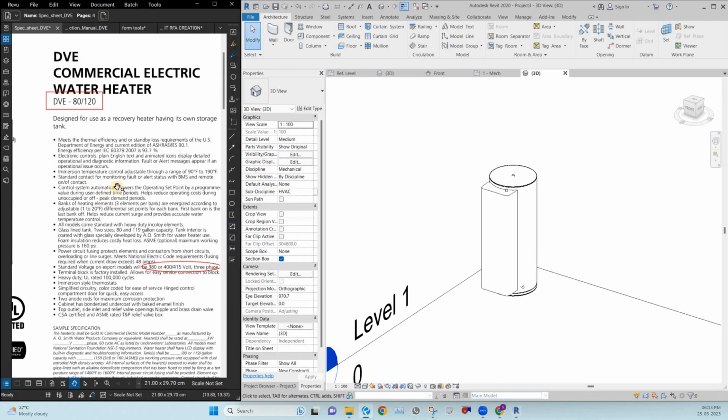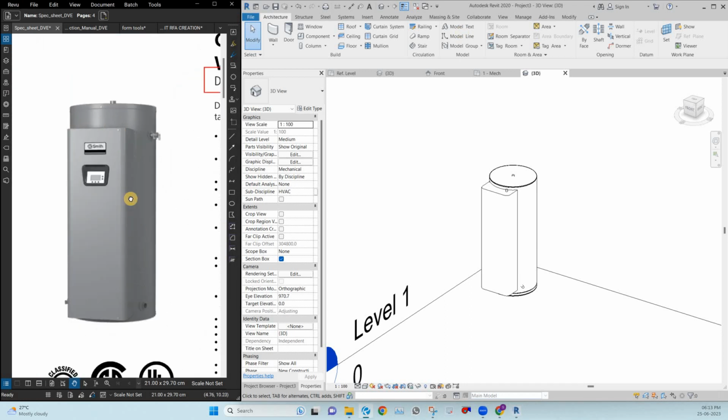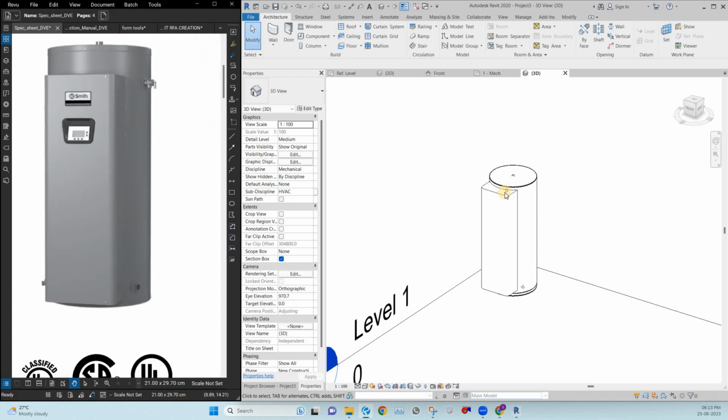Right now you can see this is what it looks like in actuality, and this is what we modeled.